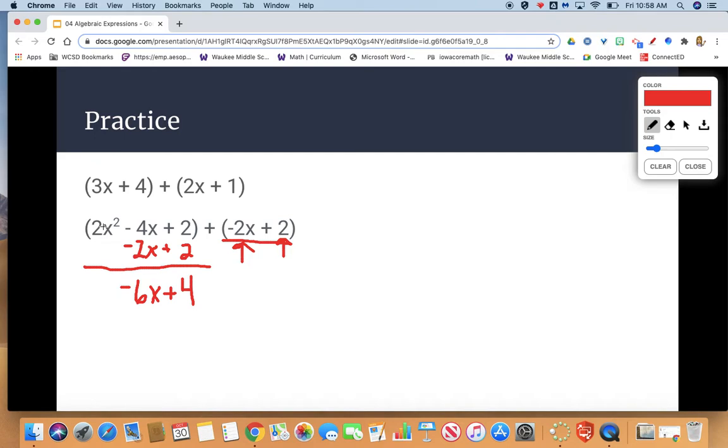I don't see another x squared in my second expression there, or in my second polynomial, so I just leave the 2x squared by itself, and it stands alone in that expression. So our final answer would be 2x squared minus 6x plus 4. Let's move on to try another example.